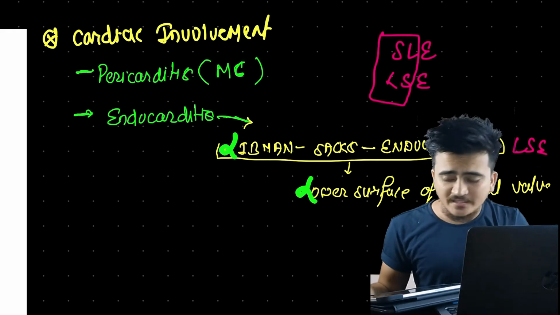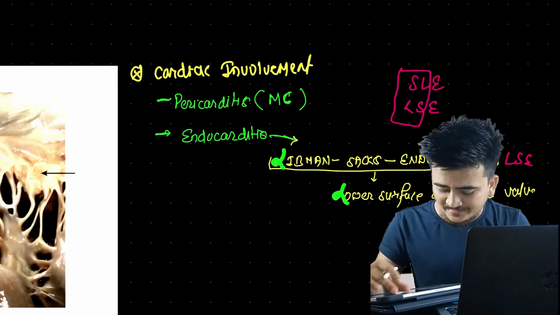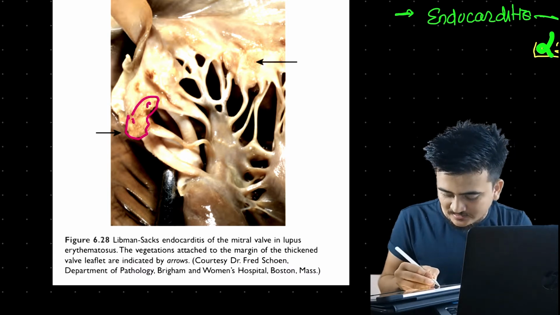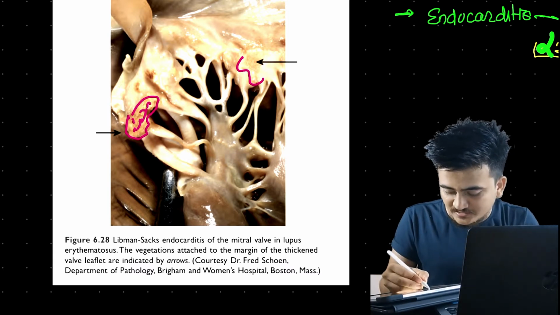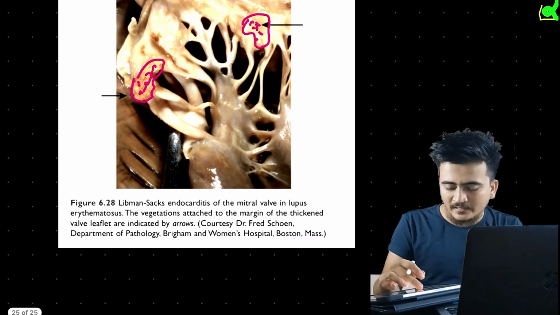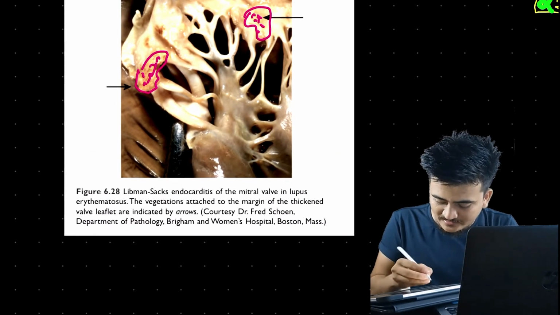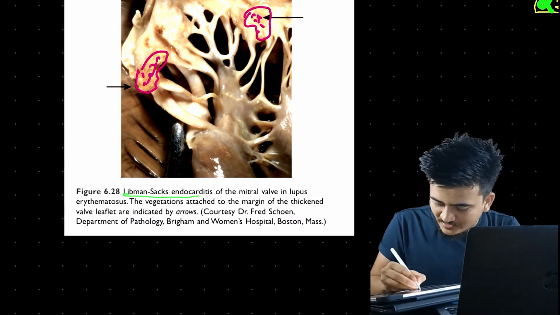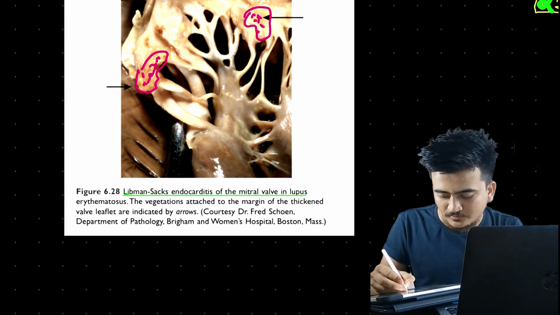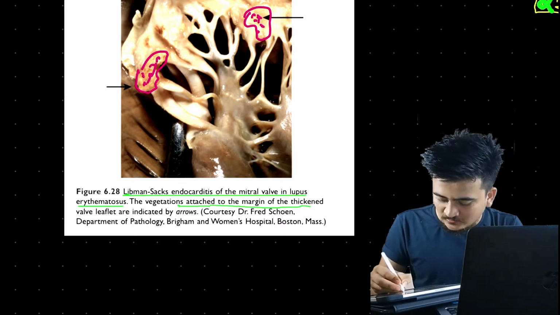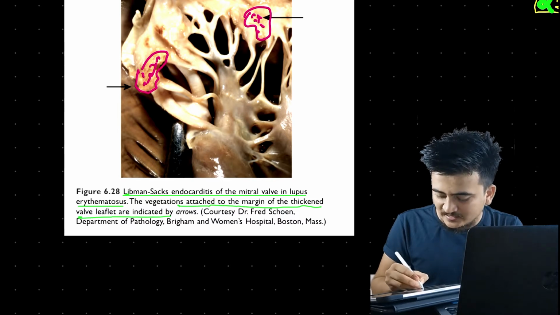This was about cardiac involvement. If you see here, these are the vegetations, and this is the mitral valve. Let us read what it says: Libman-Sacks endocarditis of the mitral valve in lupus erythematosus. The vegetations attached to the margin of the thickened valve leaflet are indicated by arrows.